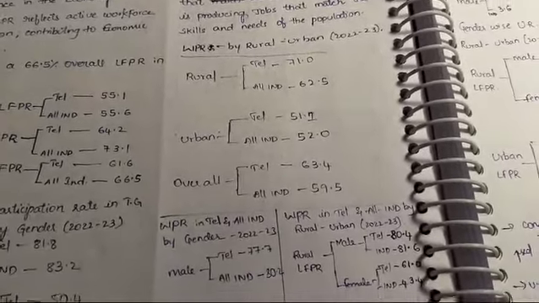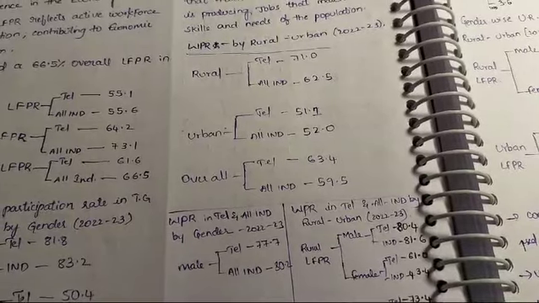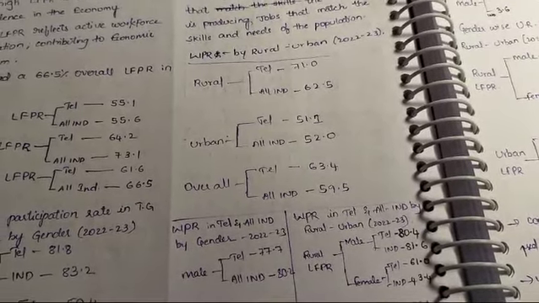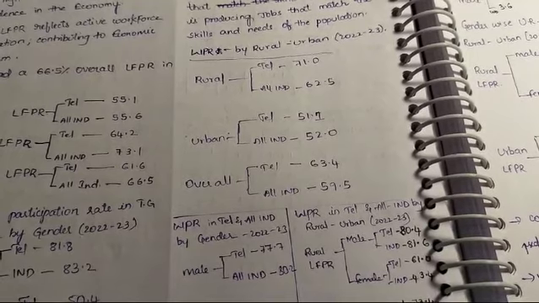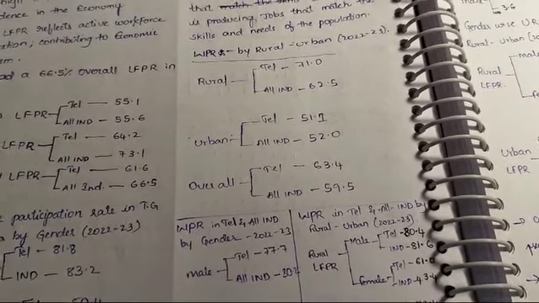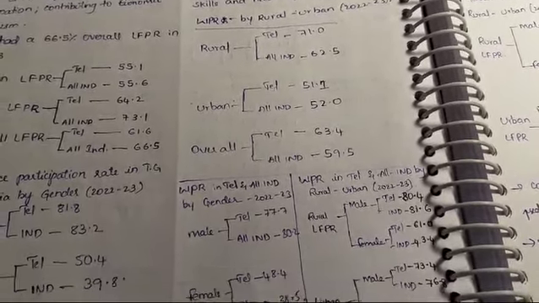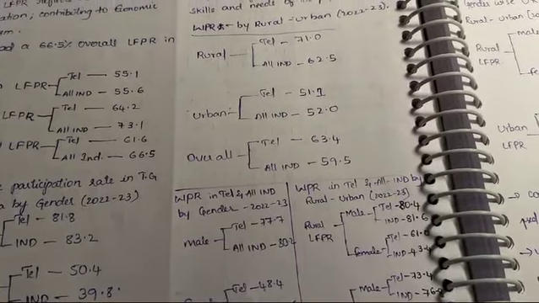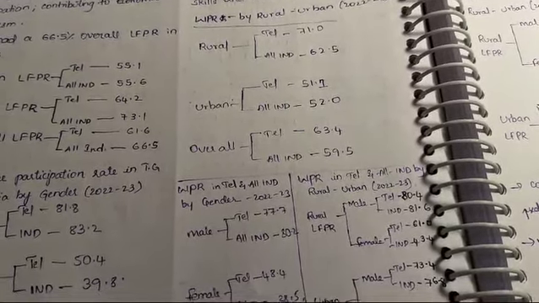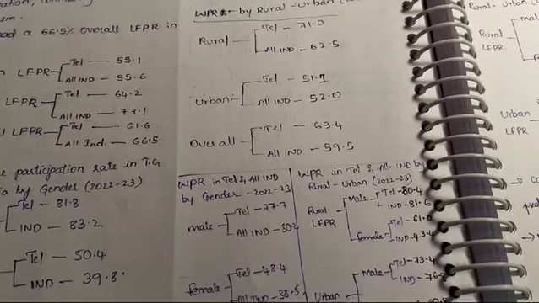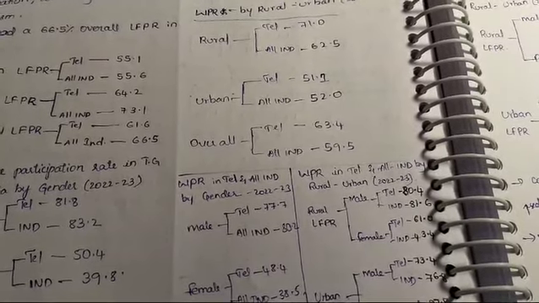We can see the survey WPR by rural and urban, 22-23. In rural, Telangana's contribution is 71.0 and all India is 65.5, so Telangana is the highest on the rural side. In urban, Telangana is 51.1 and all India is 52.0.